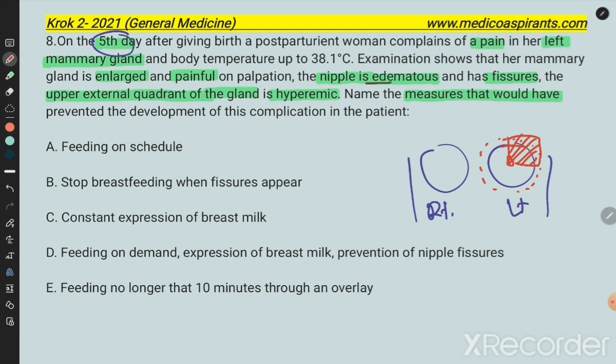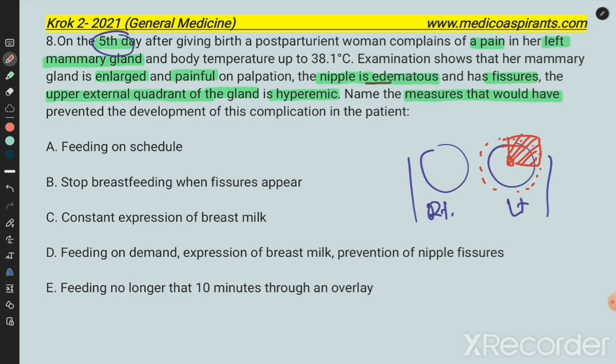Now, going for the approach, given the complaint, we can see that the woman must have had a problem with feeding. What would have happened if the feeding had been on time?